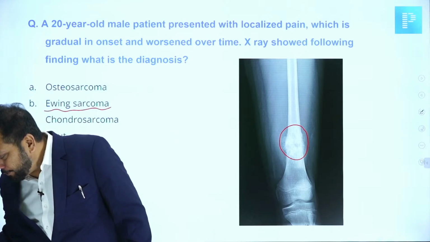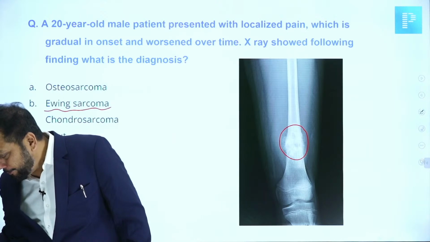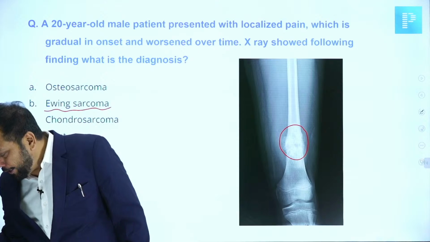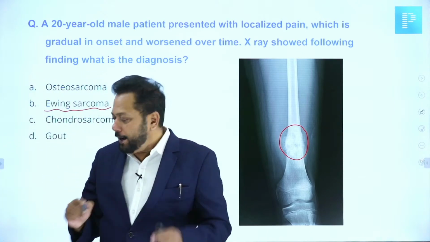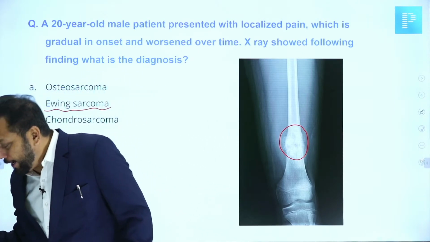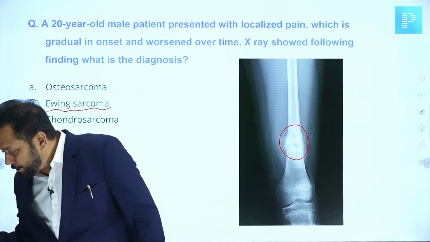Only a description with sunburst appearance, sir. Okay, Amarul has given that there was no X-ray image, only a description with sunburst. Okay, they had used the word sunburst appearance.